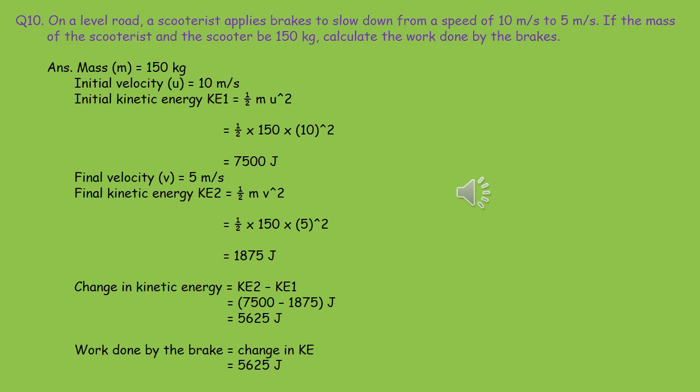Final velocity v is equal to 5 meter per second. The final kinetic energy KE2 will be half mv square, that is half into 150 into 5 whole square. So if we calculate, we are getting 1875 joule. Change in kinetic energy will be KE2 minus KE1, that is 7500 minus 1875 joule, equal to 5625 joule. So work done by the brake will be equal to change in kinetic energy. If we calculate, we are getting 5625 joule.